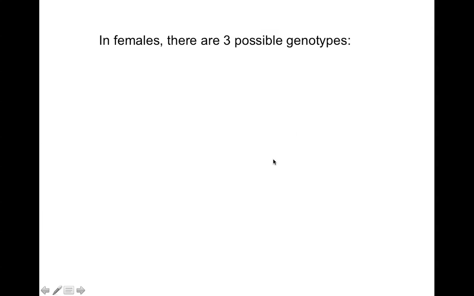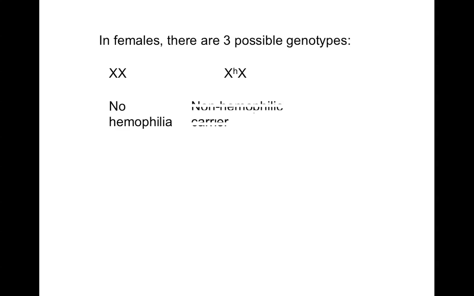In females, there's going to be 3 possible genotypes. Okay? You could have an individual that has no hemophilia. You could have an individual that doesn't have hemophilia, however, does carry the allele for hemophilia. So remember, this individual, even though they carry the allele for hemophilia, themselves are not going to have it because they have a second copy of the X chromosome that has the dominant allele that prevents them from having hemophilia.